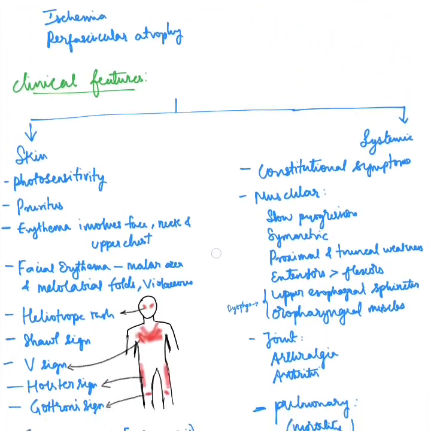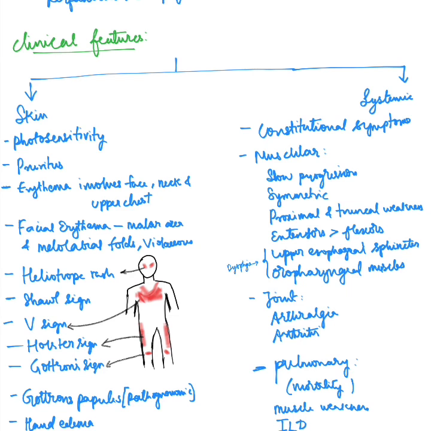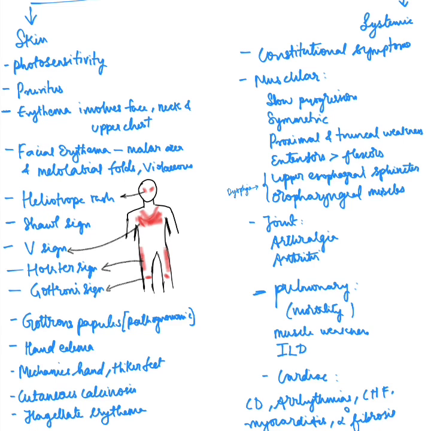Coming to the systemic manifestations, so constitutional symptoms like fever, malaise, weight loss can occur, and there can also be Raynaud's phenomenon. So as the name indicates, this immune disease involves the muscles. So the muscular manifestation is the classic slowly progressive symmetric muscular weakness. It can involve the proximal muscles as well as the truncal muscles.